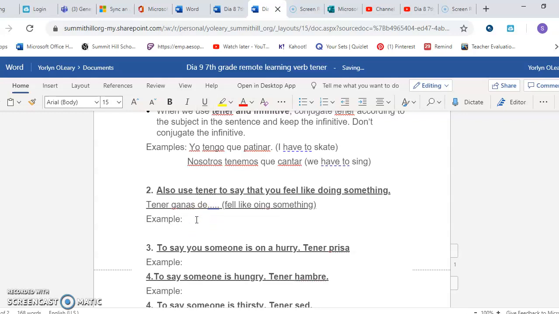Here is an example. Once again, we're going to conjugate the verbo tener according to the pronoun that is speaking in a sentence. So let's say I am going to use ellos. So I'm going to say they feel like eating pizza. Okay, so I'm going to say ellos, conjugate tener with ellos, tienen ganas de comer pizza. They feel like eating pizza, right?